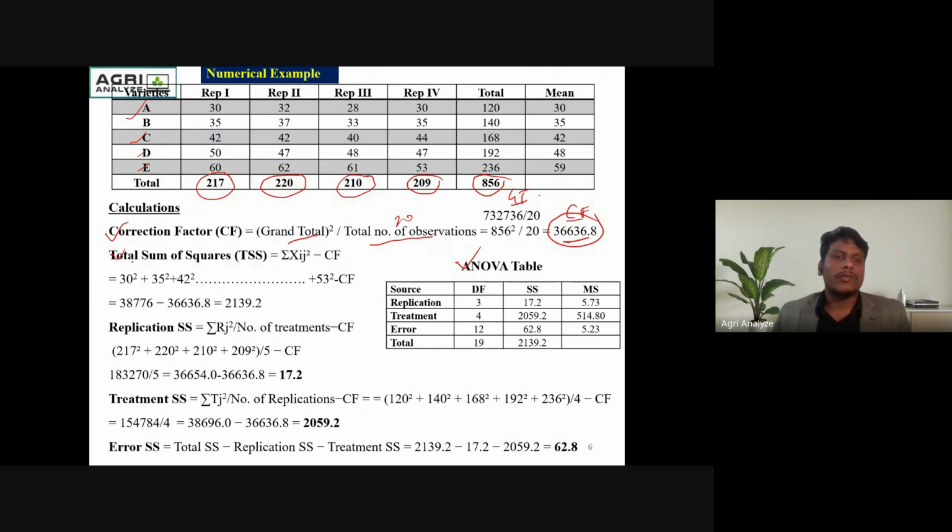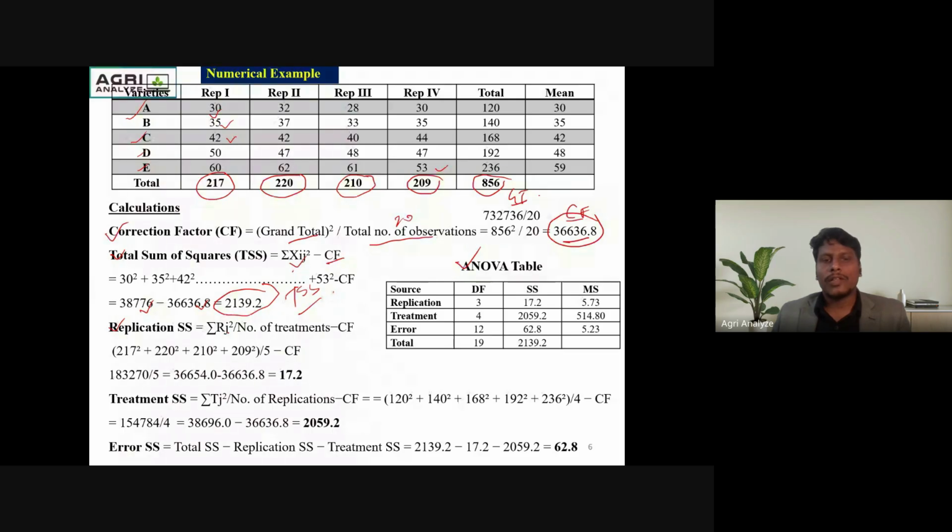Now come to the TSS, the total sum of square. Here it is the sum of observation square minus correction factor. Here the sum of squares like 30 square, 35, 42 square, till 53 square. Then minus correction factor. So this is the value of the TSS, total sum of square.